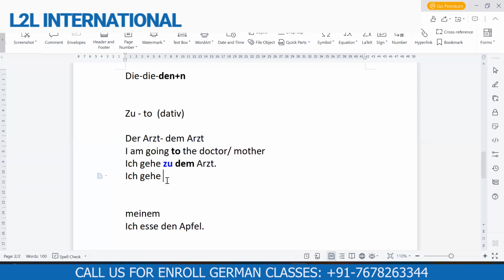So for mother, the normal article is die. Die is the normal article. But this sentence will be wrong because with zu we cannot place the nominative article. We have to change the article as well. So what will be the dative article here? How will the article change?